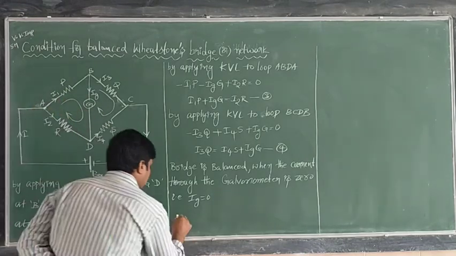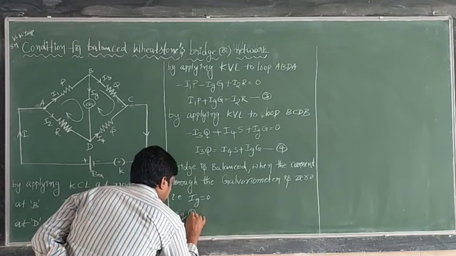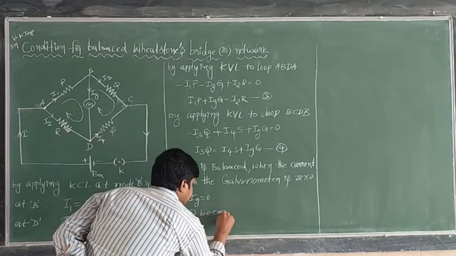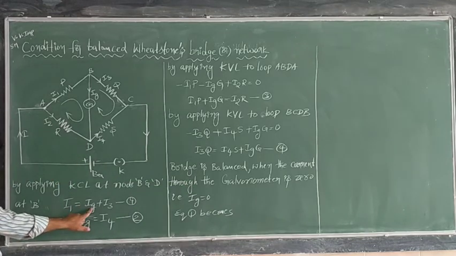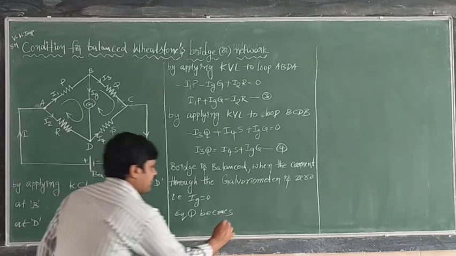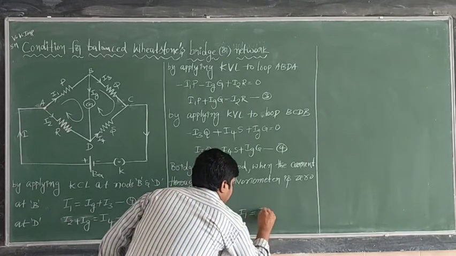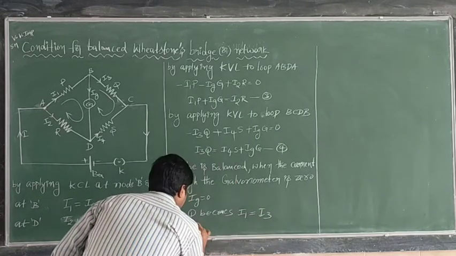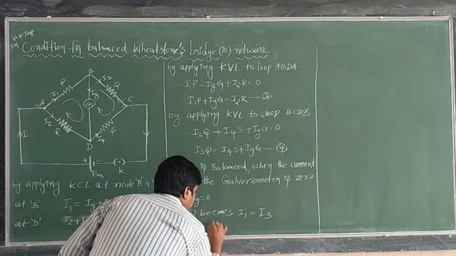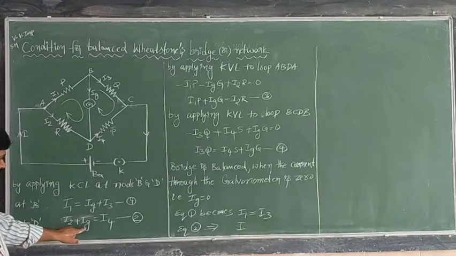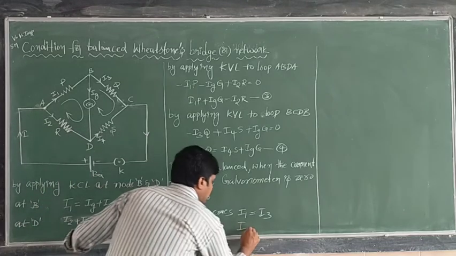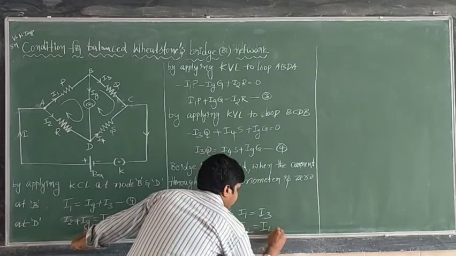Now from this, equation 1 becomes I1 equal to I3, since Ig is 0. At the same time, equation 2 becomes I2 plus Ig value 0, so I2 is equal to I4.